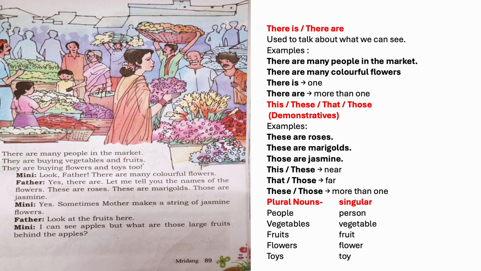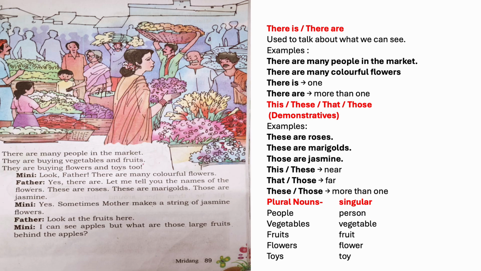Let me tell you the names of the flowers. Names is a plural noun. Let me tell you. It shows it's a speaking action. These are roses. These are marigolds. Those are jasmine. So these and those are used to point towards something. These is used for things near to us and those is used for things that are away from us.